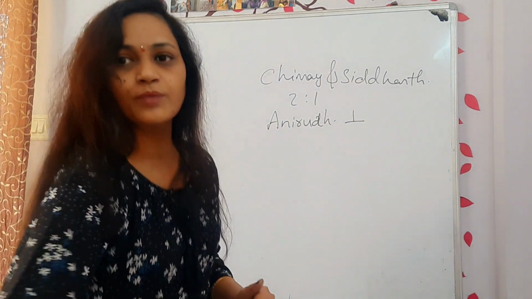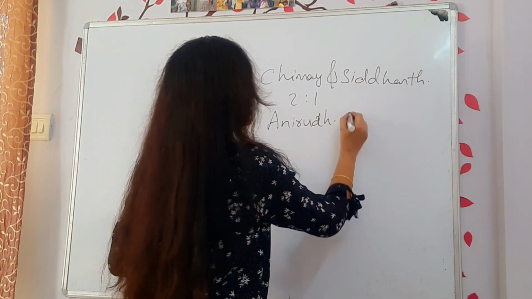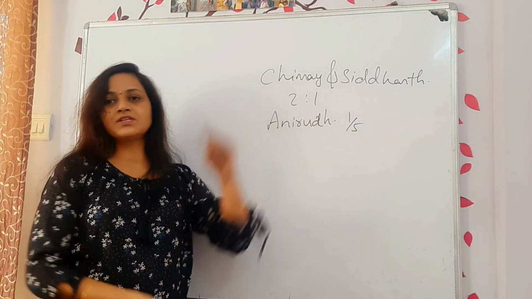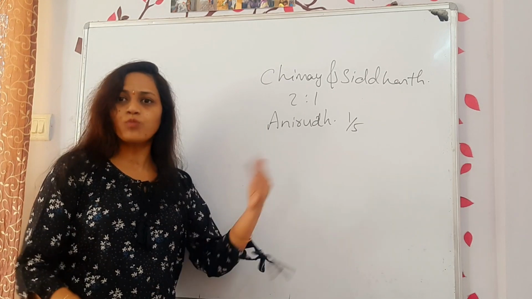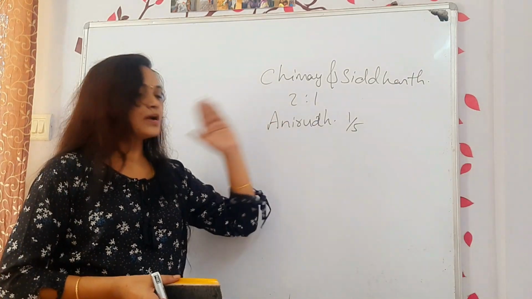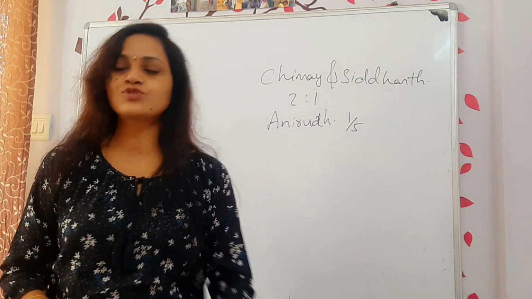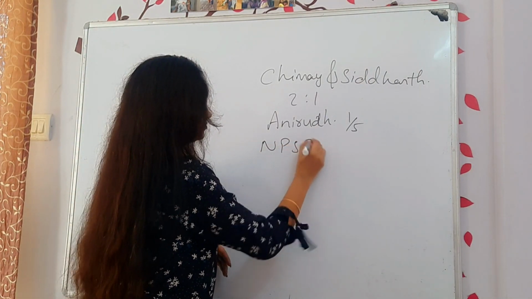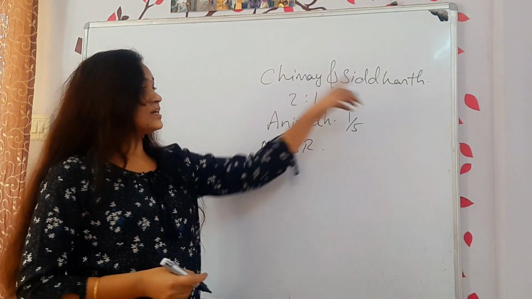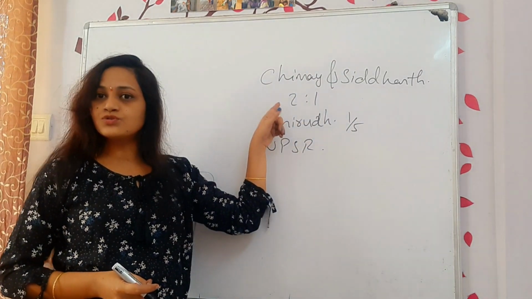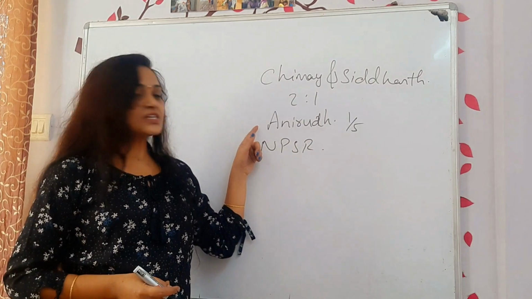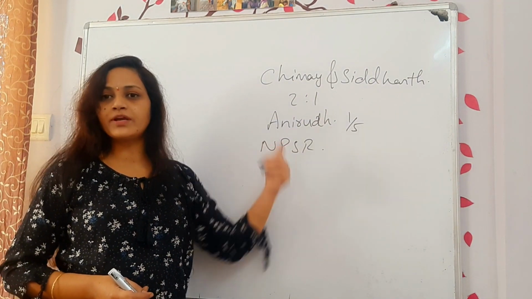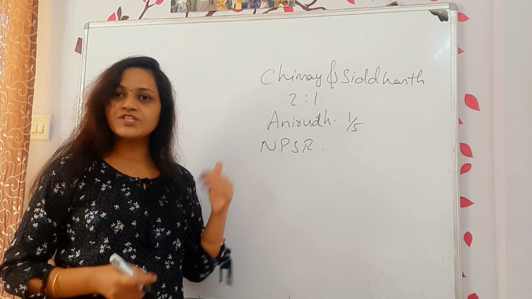I will take some different amount, 1/5. They have planned to give him a 1/5 share of the profits, everything, 1/5. Now I would like to know what the new profit sharing ratio is. Chinmay and Siddharth's old ratio was 2:1. Now they have admitted Anirudh, and 1/5 they have promised. Now you should find out the new profit sharing ratio.